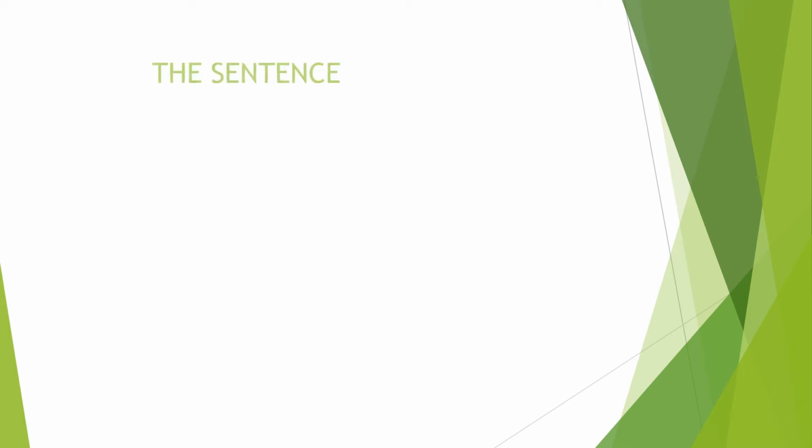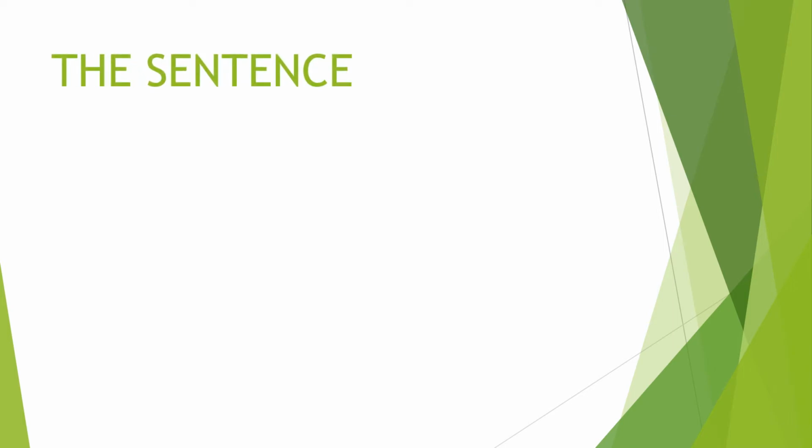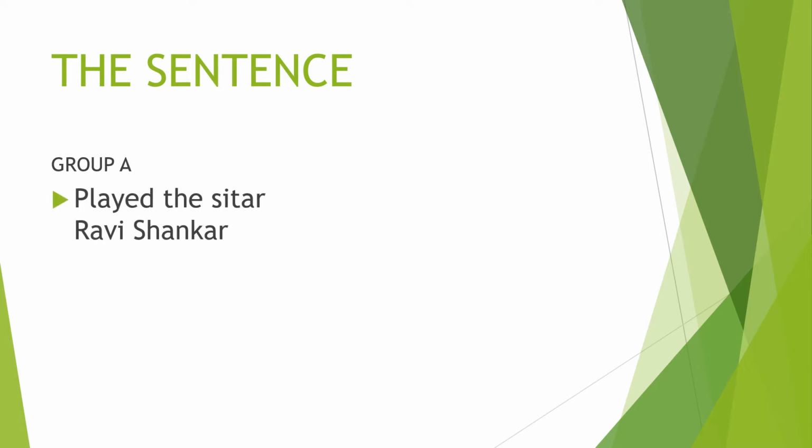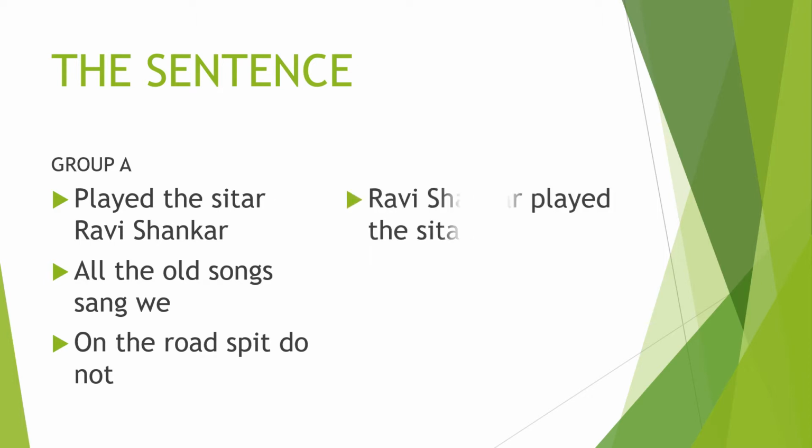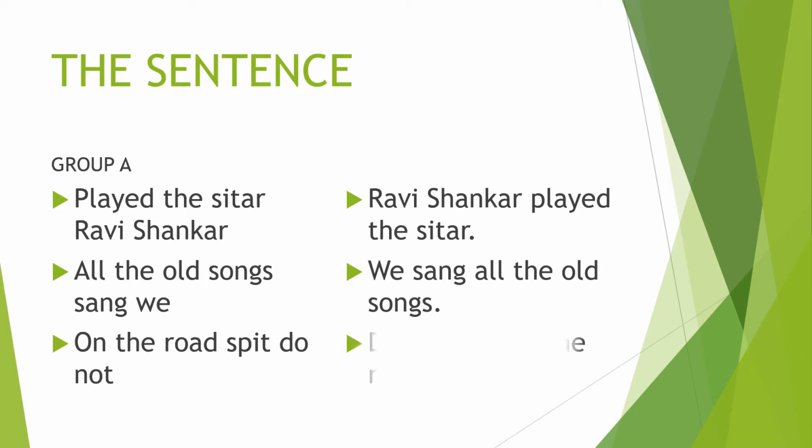Let's talk about the sentence. Before that, you have to observe the following two groups. Under group A: played the sitar Ravi Shankar, all the old songs sang we, on the road spit do not. Group B: Ravi Shankar played the sitar, we sang all the old songs, do not spit on the road. This is group B. Let's talk about group A.